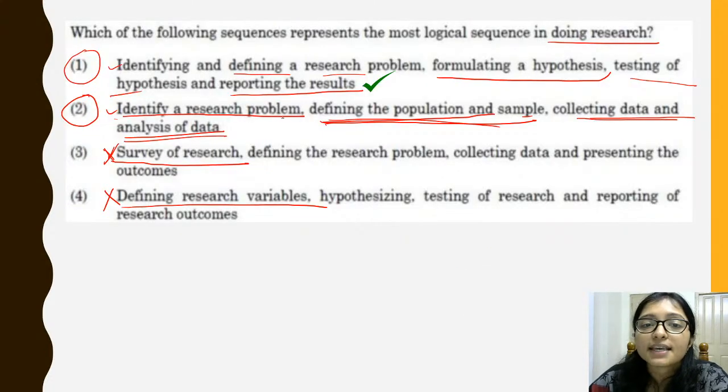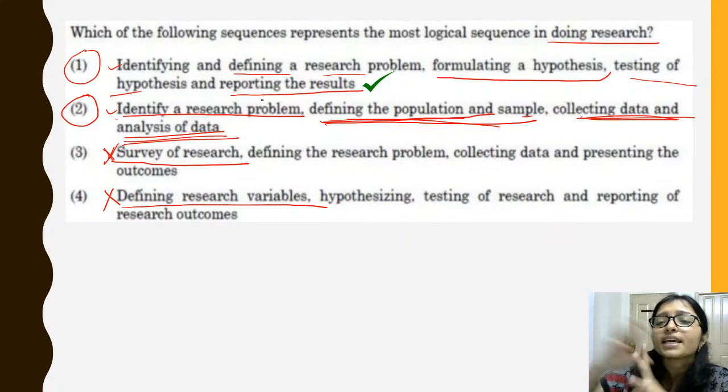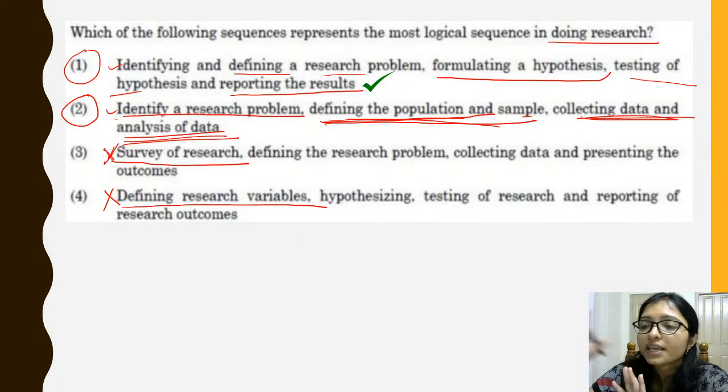In option 2 you can see, after the population, it is collection and analyzing the data, but something is missing, right? What? You have to do the report, and something is missing: you have to do the hypothesis. The hypothesis is not there here, right?